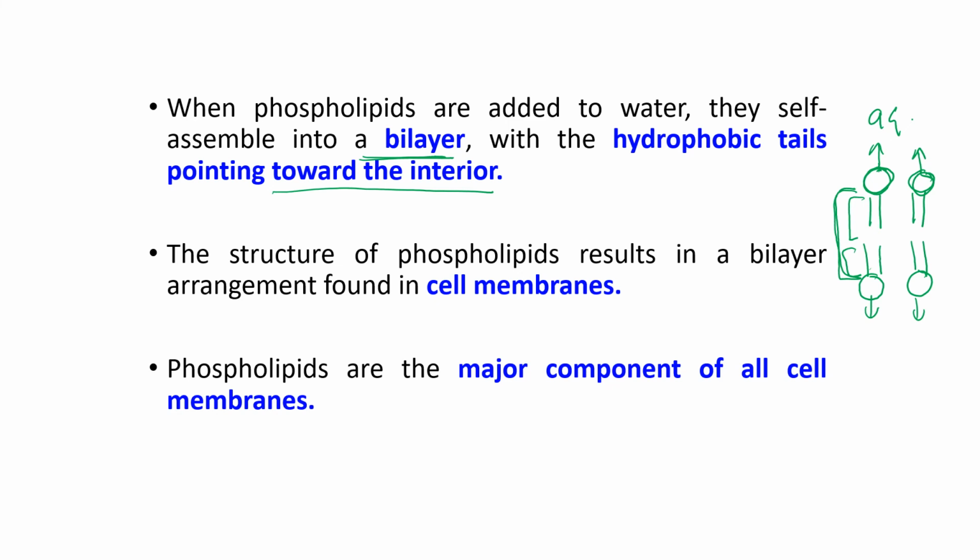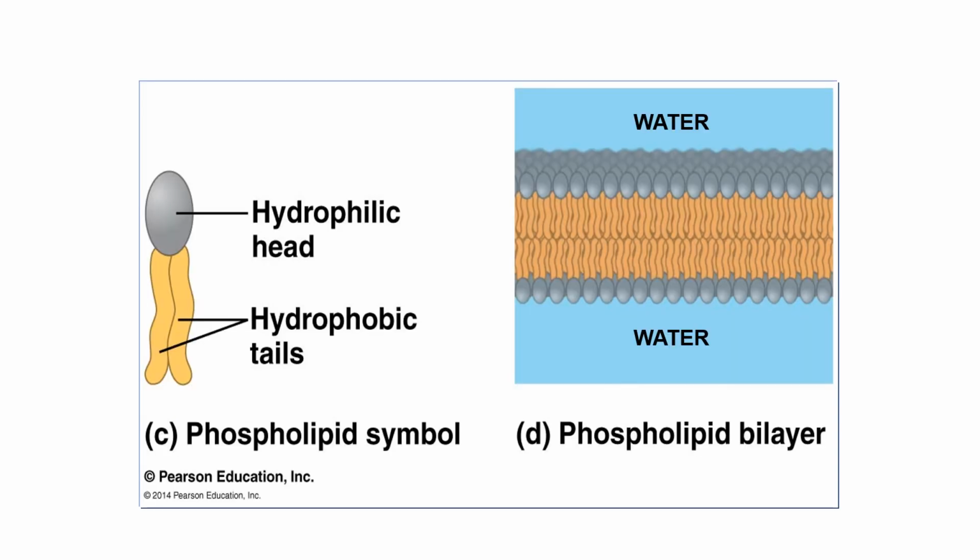The structure of phospholipid results in a bilayer arrangement found in cell membranes, or plasma membranes, or membranes of organelles. Phospholipid, as you know, is the major component of all cell membranes. So basically this is the arrangement of the phospholipid when you place the lipid in aqueous solution or in water. The hydrophobic tails will be attracted to one another and excluded from the surrounding water, and the hydrophilic heads will face the aqueous solution as they are attracted to water.